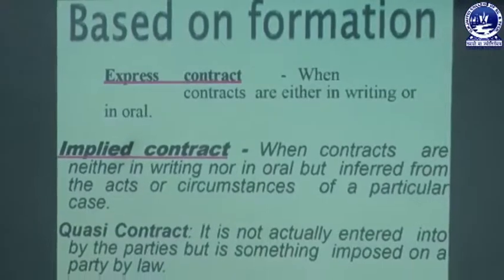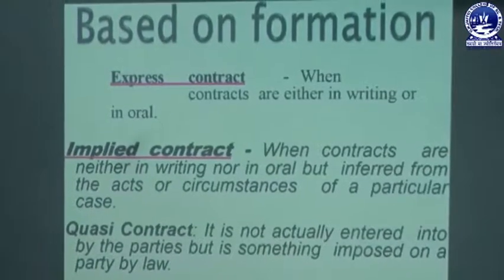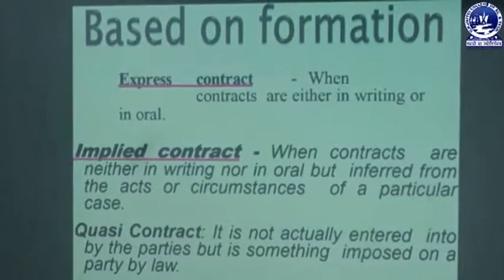Quasi contract means where there is no intention to form a contract, but the law forces it to enter into an agreement or to form a contract. That's why it is called a quasi contract. Suppose in a college there are two friends having the same name. One friend orders a particular book through courier, and the courier boy enters the college and hands it over to the other person having the same name.